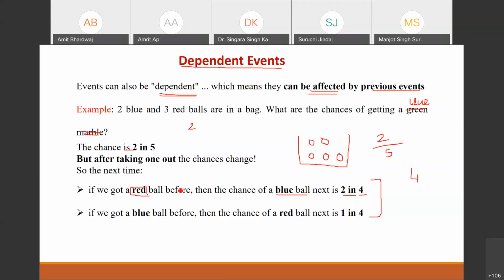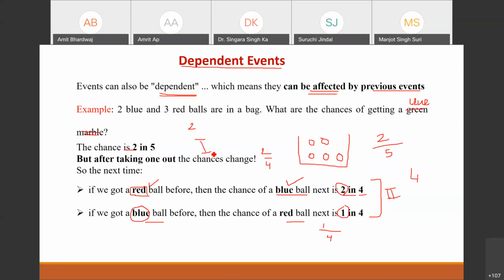If we picked up a red ball first, then the chances of picking the blue ball are 2 by 4 for the second case. And if we got a blue ball first, then the chance of a blue ball will be 1 by 4, because we have only a single blue ball left here, right? So you can say this is my second draw, and this was my first draw.